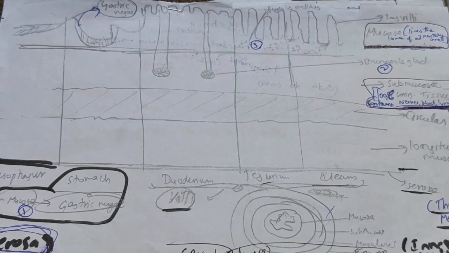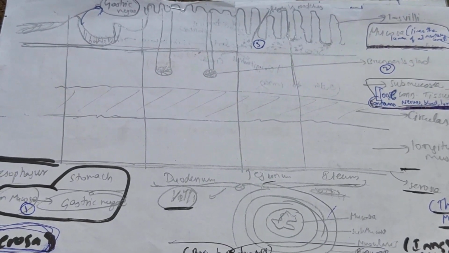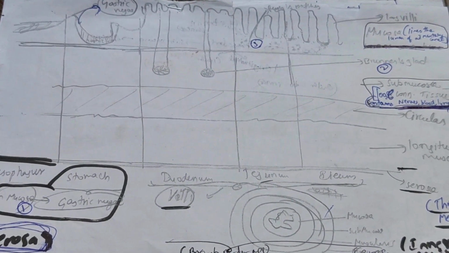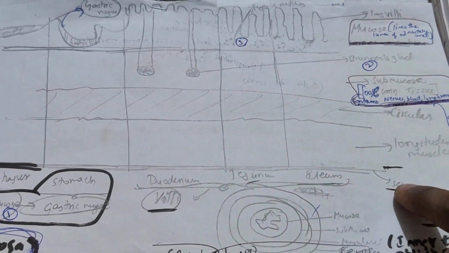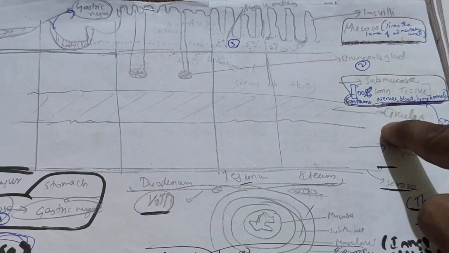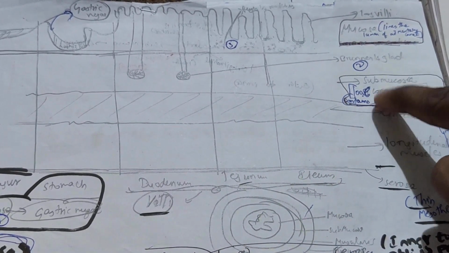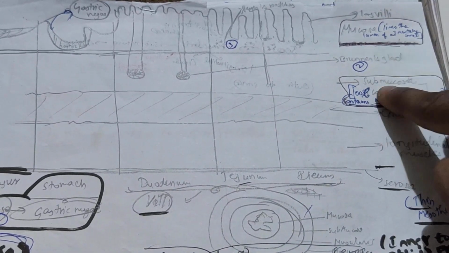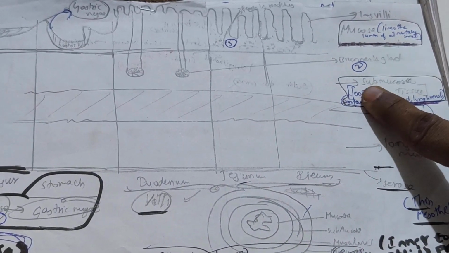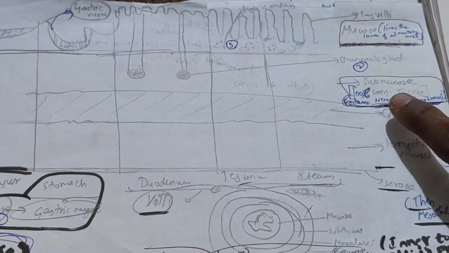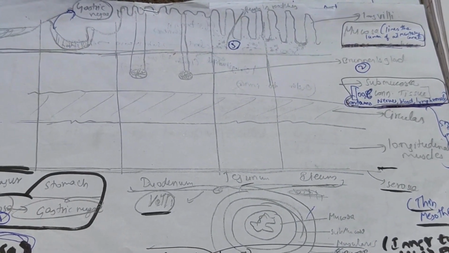I know this diagram is not good, but it is the best among the resources I have, so I'm taking it for a better understanding. See, here is the serosa. Next are the longitudinal muscles, then circular muscles, then submucosa, and then mucosa. In the submucosa, only one gland is present, and that is in the duodenum only: Brunner's glands. The submucosa is a loose connective tissue which contains nerves, blood, and lymph vessels.